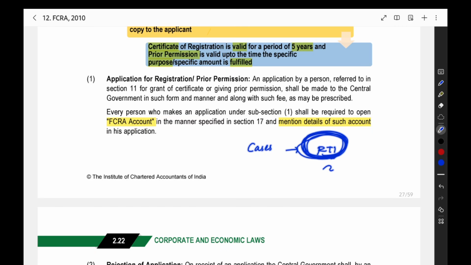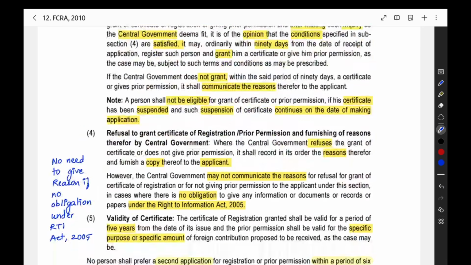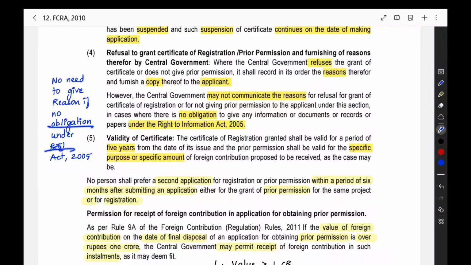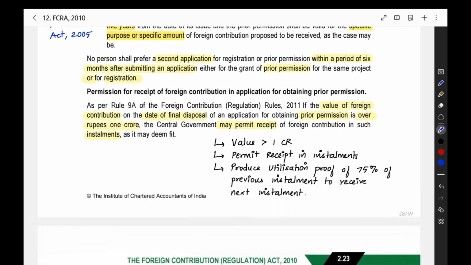Under the RTI Act, if in such a case there is no obligation on the government to disclose, then they will not tell you any reason. If there is no obligation under the RTI Act for your particular case to give the information, then there is no need to give the reason. The central government will not give you any reason.